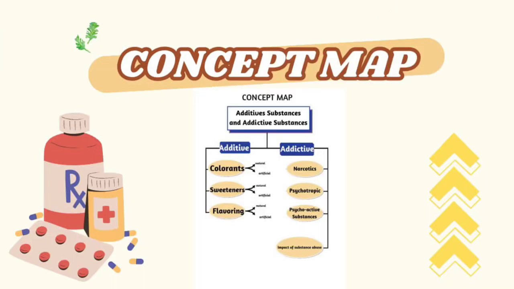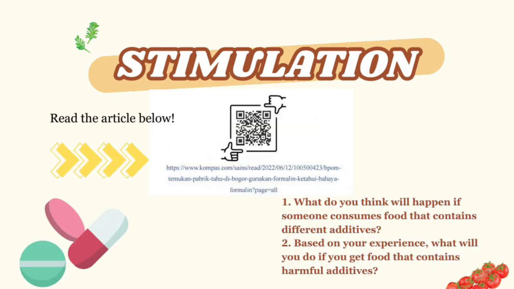This is a concept map that can be used for this material about additives and addictive substances. The next activity is that the student reads this article by scanning the barcode with their phones. After reading the article, the student can answer 2 questions. The first is, what do you think will happen if someone consumes food that contains harmful additives? And the second is, based on your experience, what will you do if you get food that contains harmful additives?